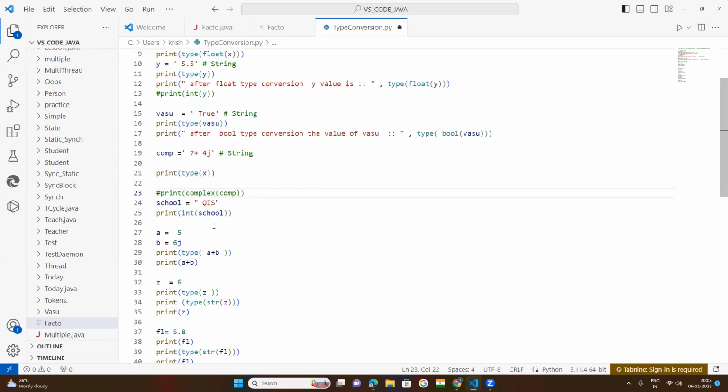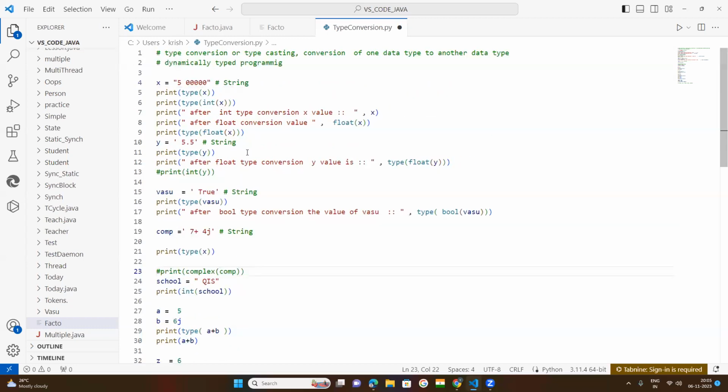If there is an error, it will indicate it so that you can rectify it. Under type conversion, if there is any scope to brief you further, let me check that.